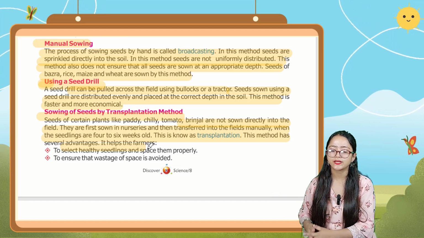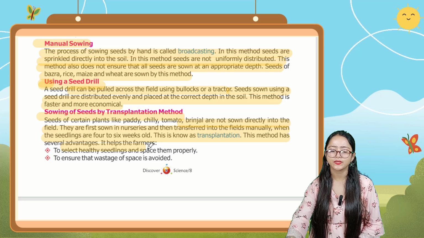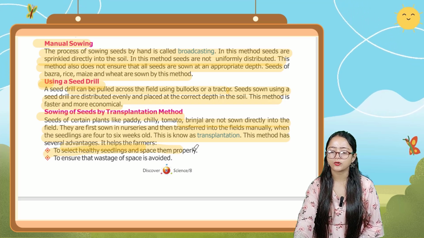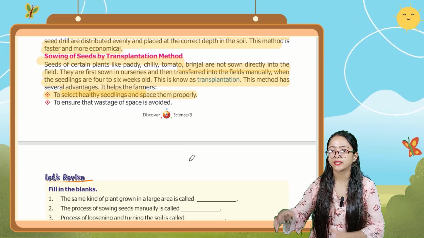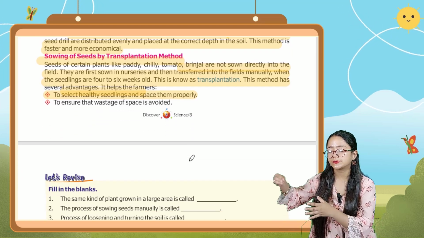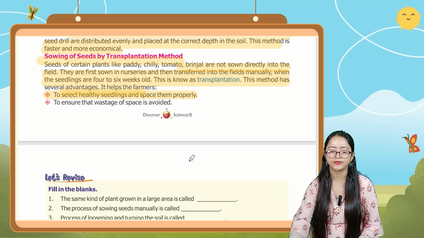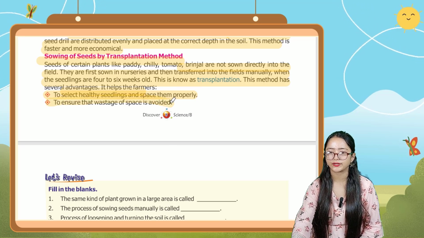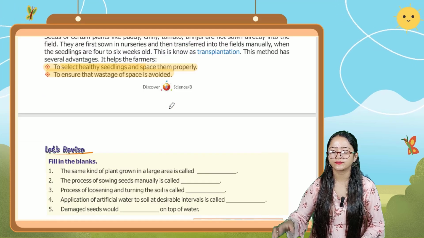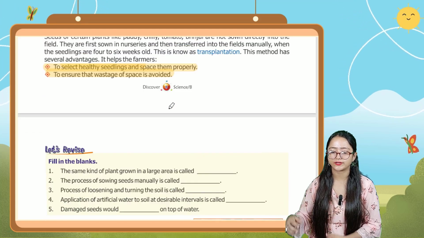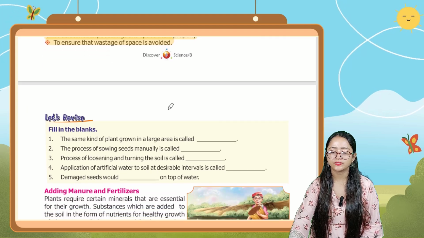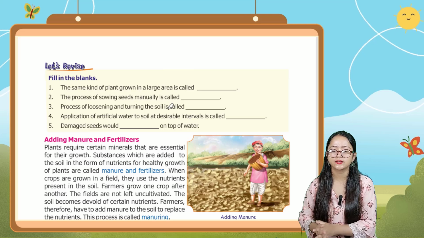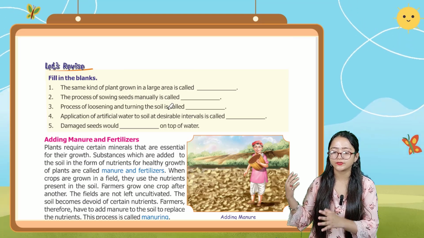So this method has several advantages. What are they? The first one is that you can select healthy seedlings and space them properly in the field area. Next is that wastage of space is avoided. Now here's a blank given. Let's revise, fill in the blanks. You have to do these fill in the blanks on your own.